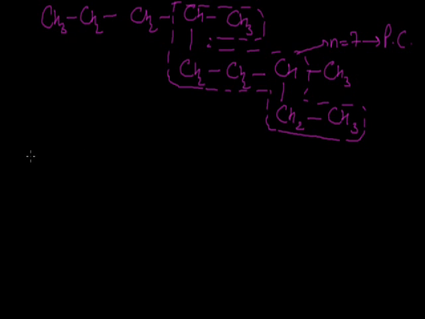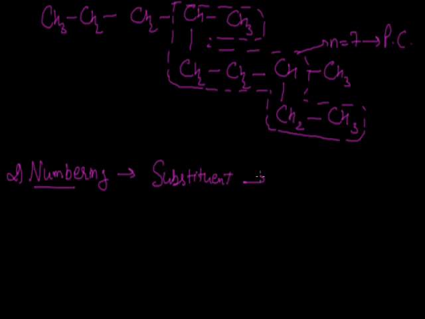After selecting the parent chain, we will deal with the numbering of this parent chain. So the second step is numbering of the parent chain. Why do we number this parent chain? This can be answered as we have to indicate the position of these substituents, where they are attached, so these can be simply indicated by the numbers of these carbon atoms. The rule for numbering is that the numbering starts from that corner end from where the substituent or the branch gets the lowest number.